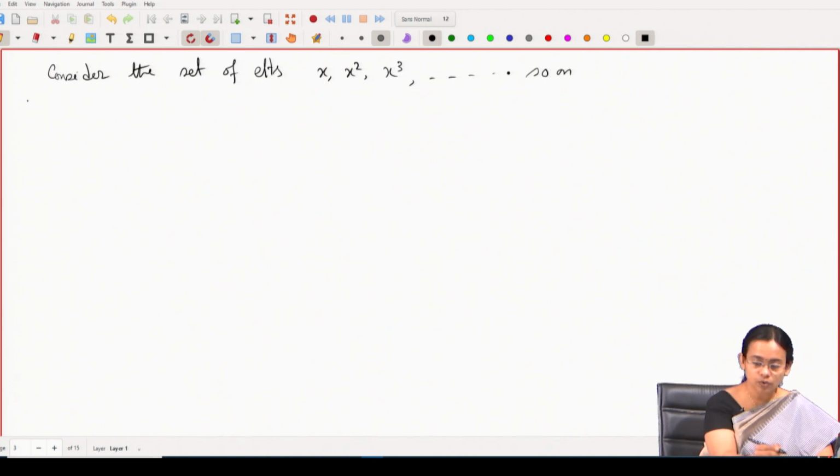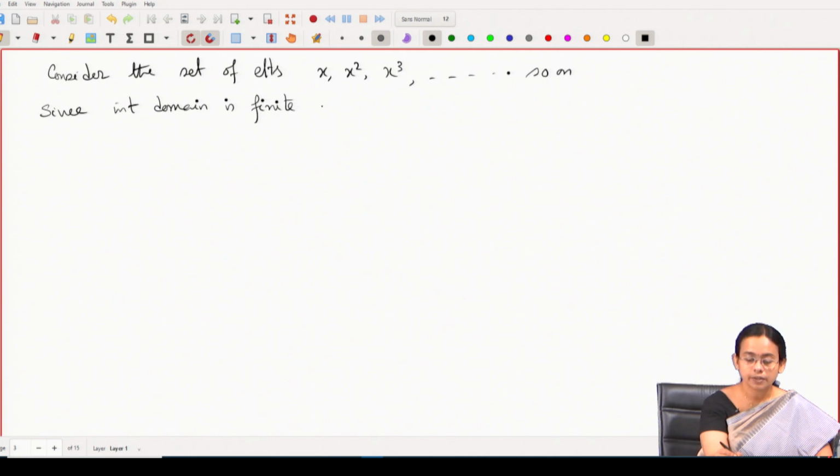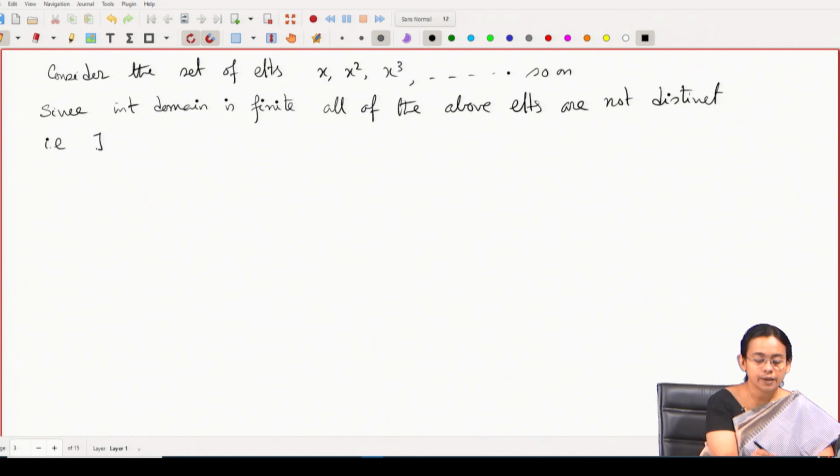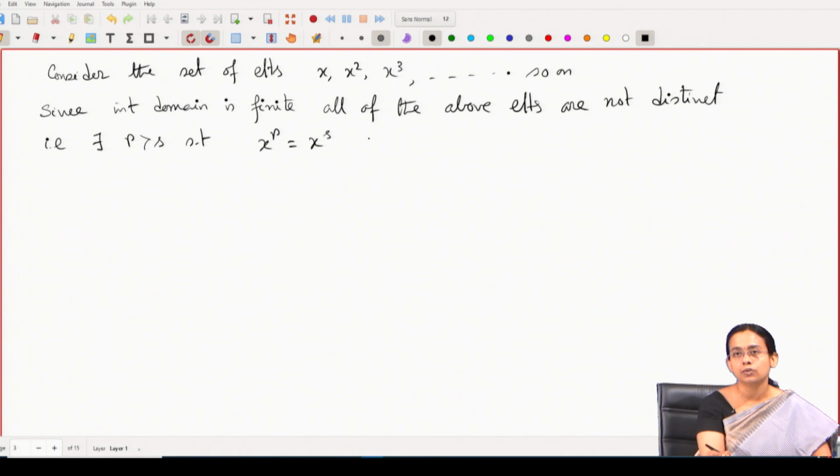So, since the integral domain is finite, all of the above elements are not distinct, that is, there exist some powers, say r and s, such that there exist integers r greater than or equal to s such that x to the power r will be equal to x to the power s. For some powers it has to be equal, otherwise we can have infinitely many elements.